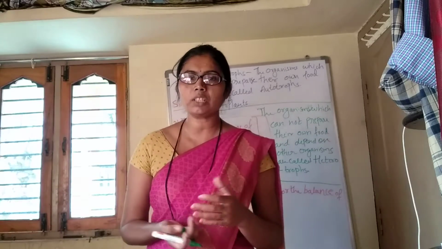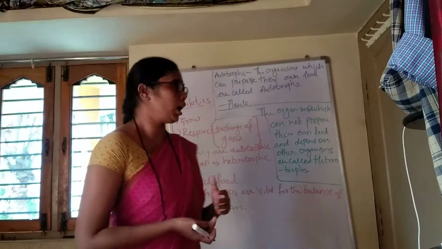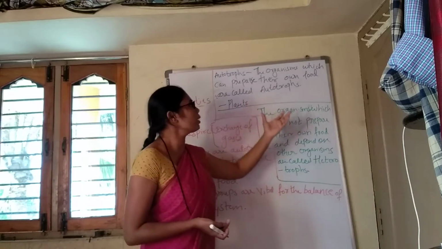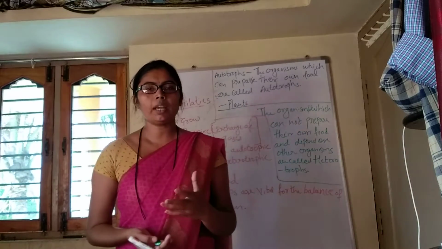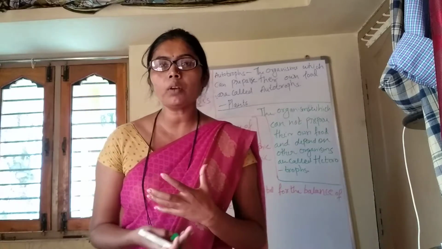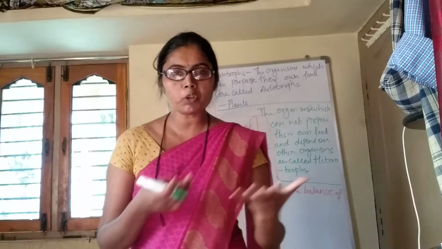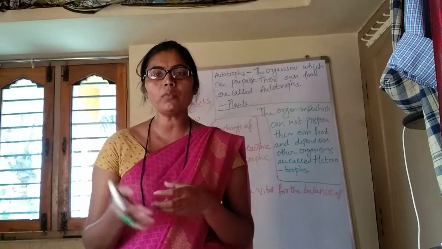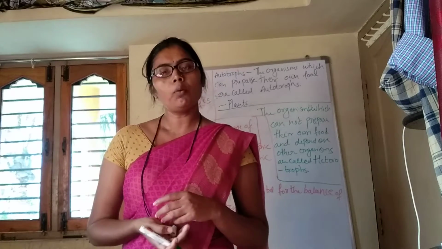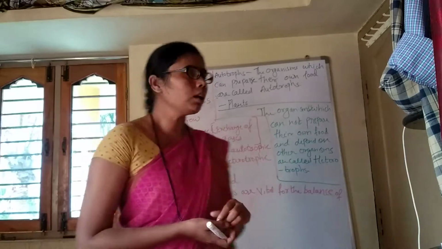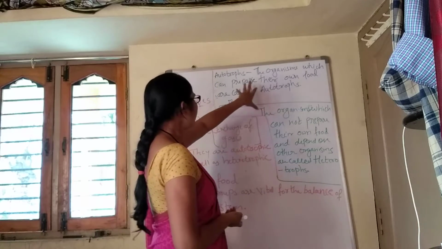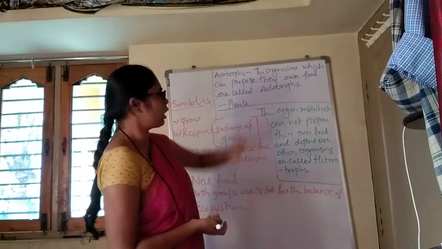nothing but the plants, the producers. Autotrophs are those organisms which can prepare their own food. Auto means they prepare their own food. That is what the plants, the producers, do. In the food chain we call plants the producers. So the organisms which can prepare their own food are called autotrophs.